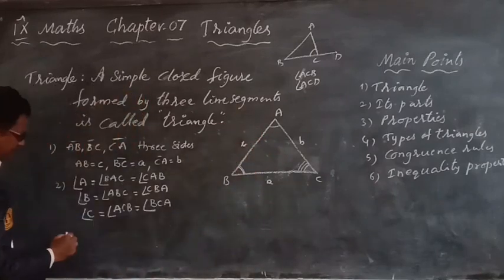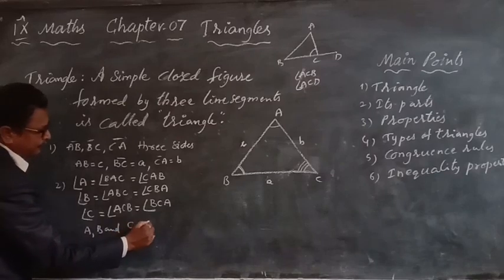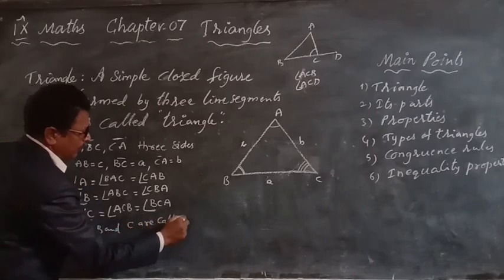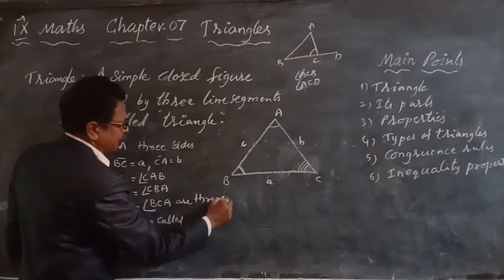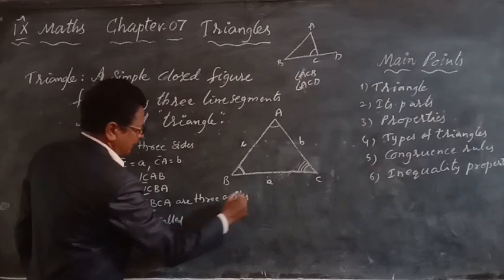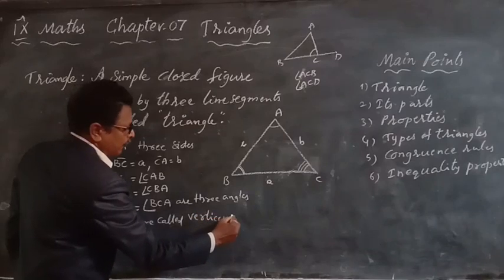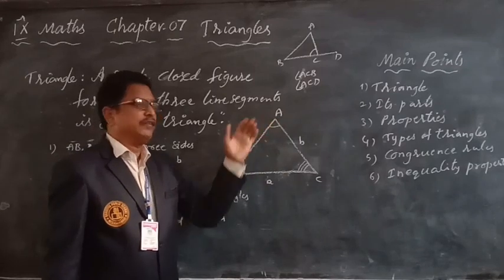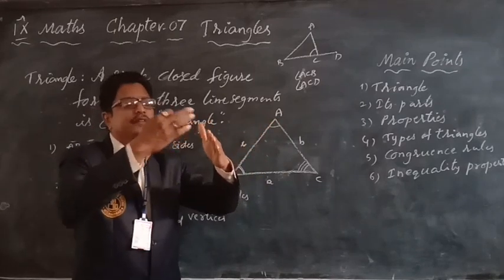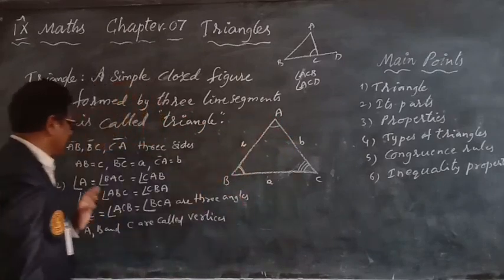And A, B, C are called vertices of triangle ABC. Where two sides intersect each other, that point is called a vertex. So three vertices. These are the parts of it.